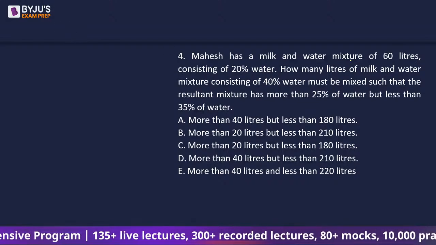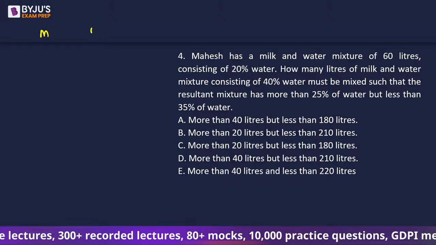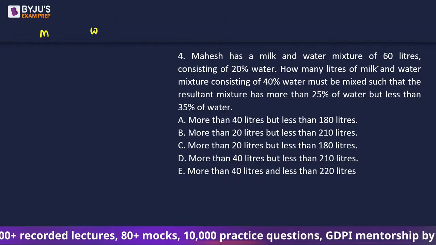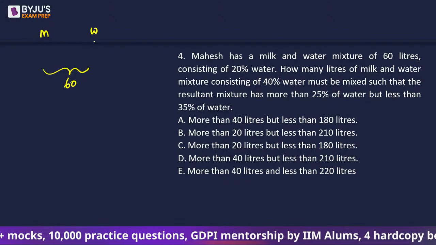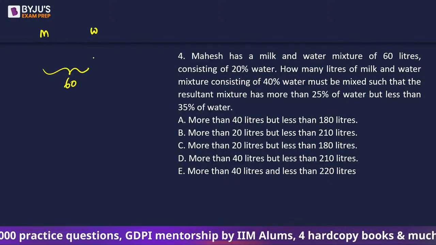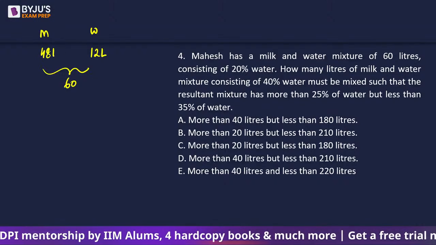So if we look at the solution Mahesh has, which is made up of milk and water, it is a total 60 liters solution, of which 20% is water, that means 20% of 60, 12 liters is water. So obviously the remaining 48 liters is milk.